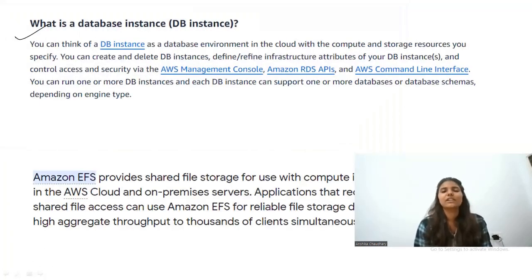So the explanation now for DB instances. Okay, so you can think of a DB instance as a database environment in the cloud with the compute and storage resources you specify. You can create and delete DB instances, define and refine infrastructure attributes of your DB instances, and control access and security by the AWS Management Console, Amazon RDS APIs, and AWS command line interface.